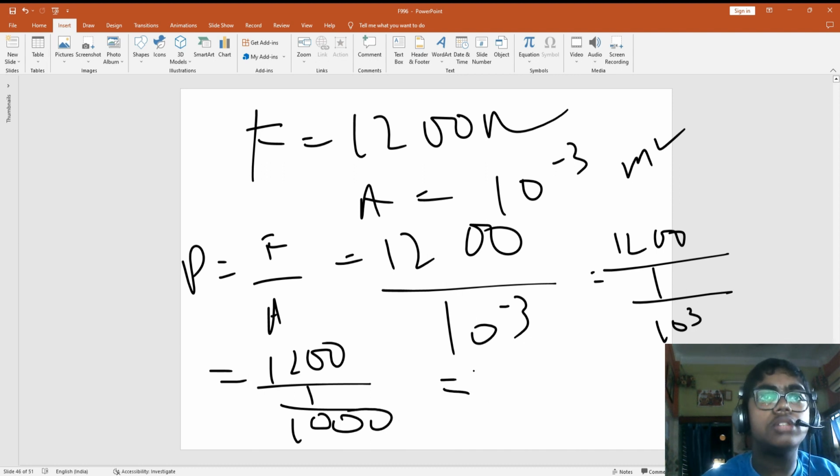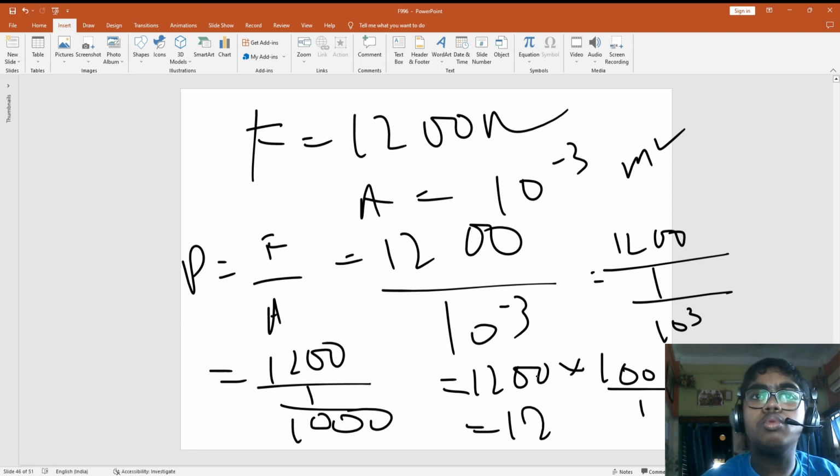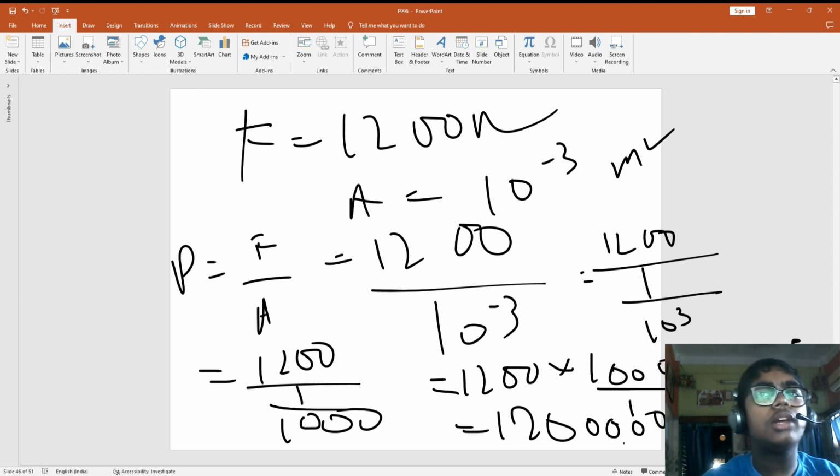This becomes reciprocal, goes up, and this comes down. So 1000 comes, it means 1 2 0 0 0 0 0. How many zeros? 1 2 3 4 5 zeros are there. Now this can be written as 12 into 10 to the power 5. This will be your answer.